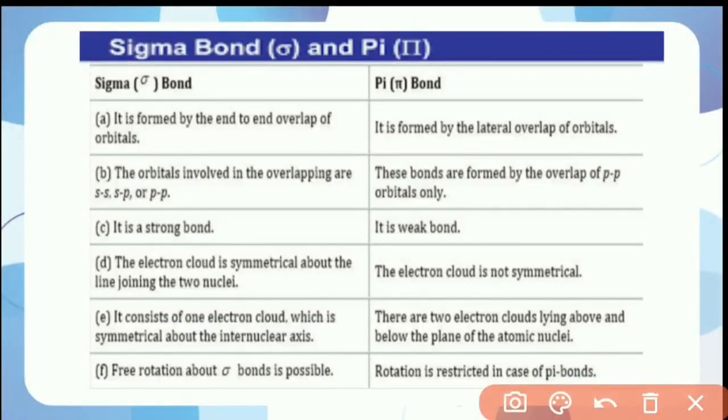Let's see the difference between sigma and pi bonds. A sigma bond is formed by end-to-end overlapping of orbitals, and a pi bond is formed by lateral overlapping of orbitals.